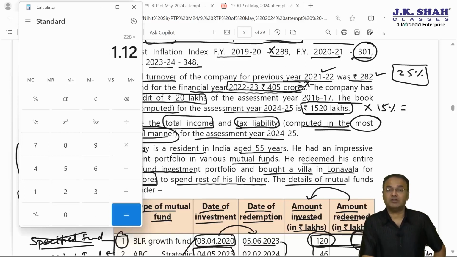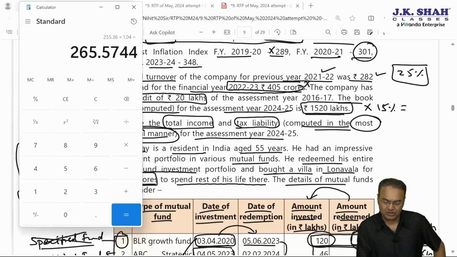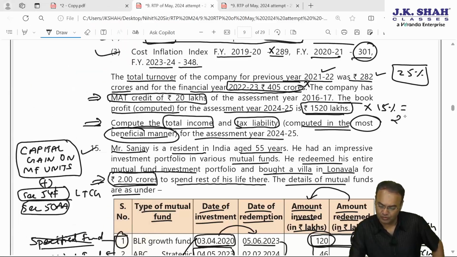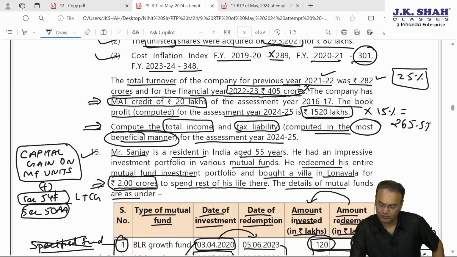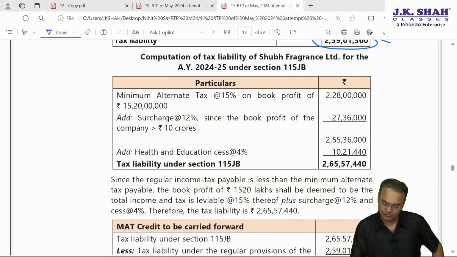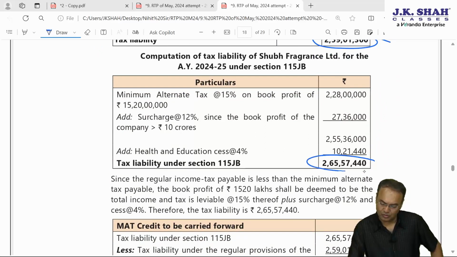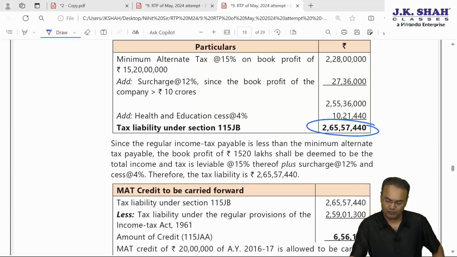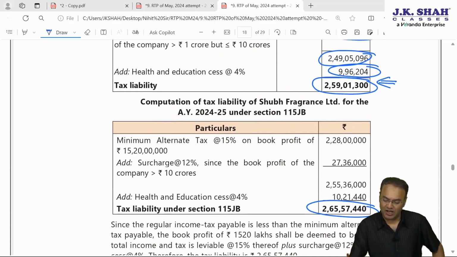It is 1,520 lakh, that is 15 crore 20 lakh into 1.04. 265.5744 lakhs. So in case if normal tax is opted for, then which one is higher, this one or this one?